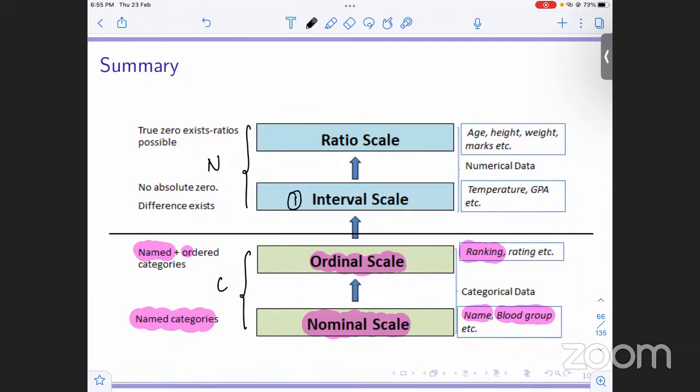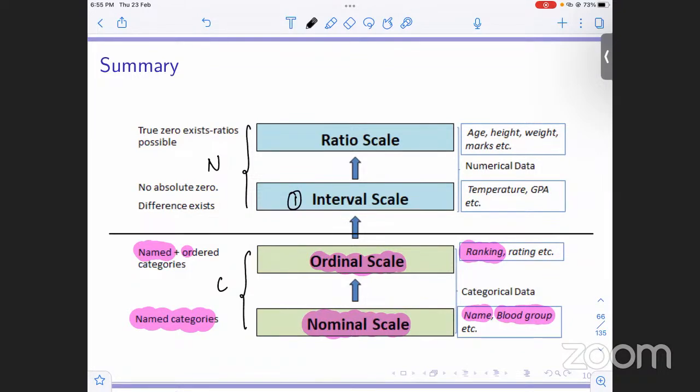We can take differences, like I just showed you, 40 degrees Celsius minus 20 degrees Celsius gives 20 degrees Celsius. But we cannot take ratios. We cannot say 40 degrees divided by 20 degrees means that it's twice as hot. Okay, GPA is also in this interval scale.